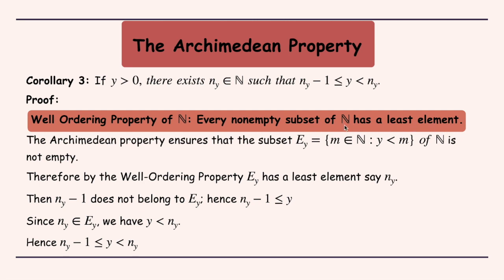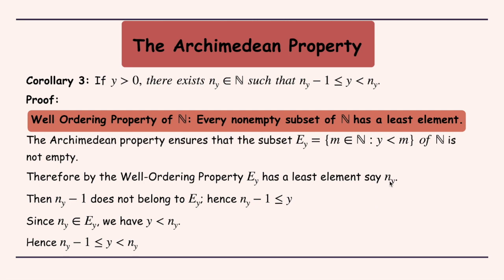So if we have any subset of natural numbers which is non-empty, it has to have a smallest or a least element. Now from the Archimedean property, we know that if we have any given number y, there has to be a ny such that ny is bigger than y. That is the statement of the Archimedean property. So if we consider this set EY which contains all the natural numbers which are bigger than y, then definitely this set will be a non-empty set. And this set being a subset of natural numbers, by the well ordering property, this set will have a least element. So let us say the least element is ny.